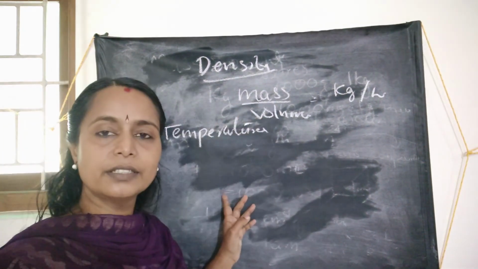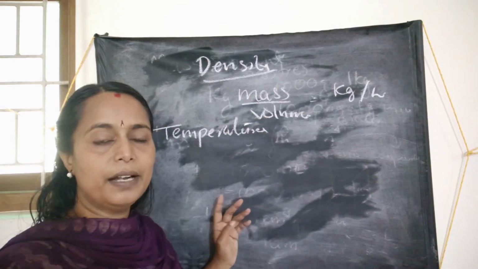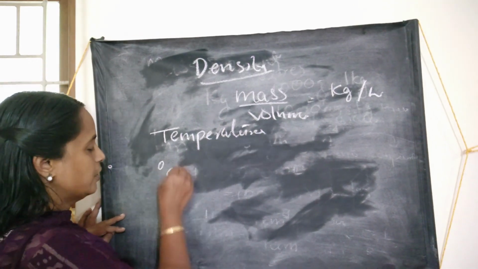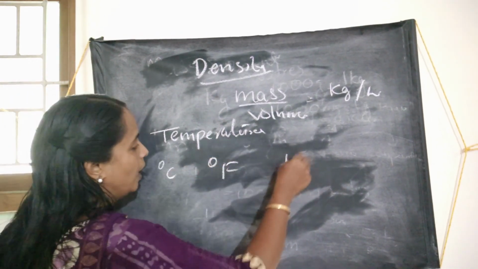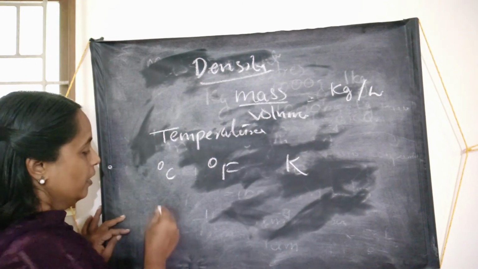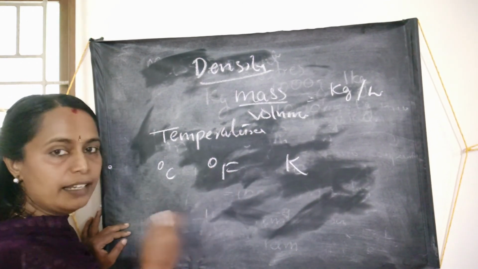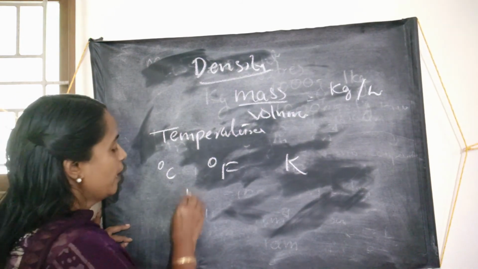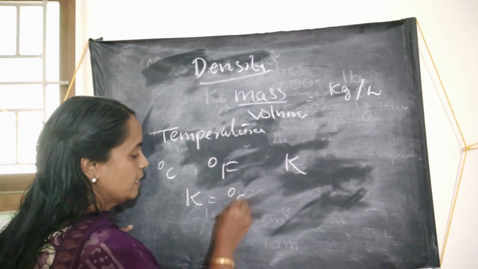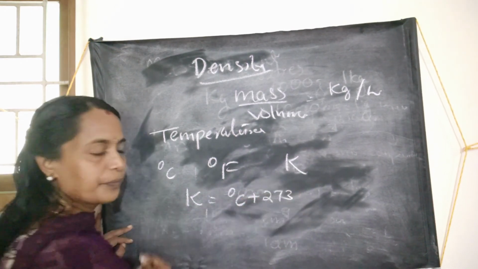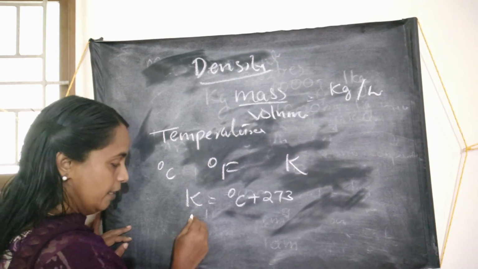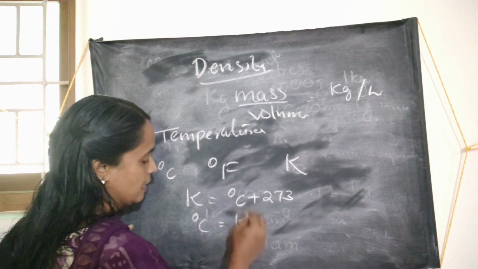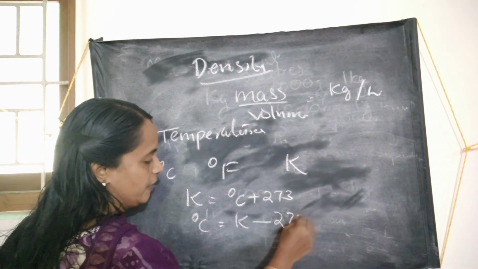Temperature has 3 units. The SI unit is Kelvin, but in day-to-day life we use different units of temperature: degree Celsius, degree Fahrenheit and also the Kelvin. These units can be interchanged with each other. If you have a degree Celsius value, you can convert it into Kelvin as degree Celsius plus 273. Or if you have a Kelvin value, you can change it into degree Celsius as Kelvin minus 273.